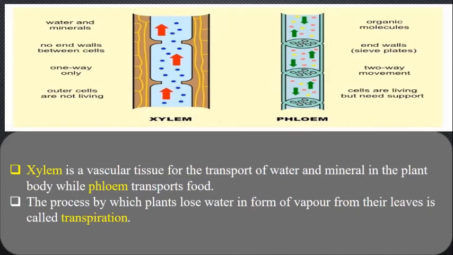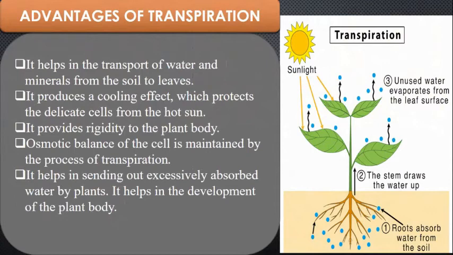This process of losing water in the form of vapor from the leaves is called transpiration. Children, this transpiration takes place from the small tiny pores of the leaves. If you talk about the advantages of transpiration, it helps in the transport of water and minerals from the soil to the leaves.